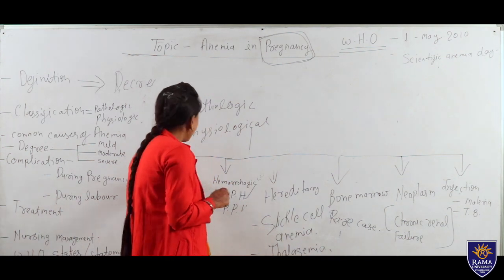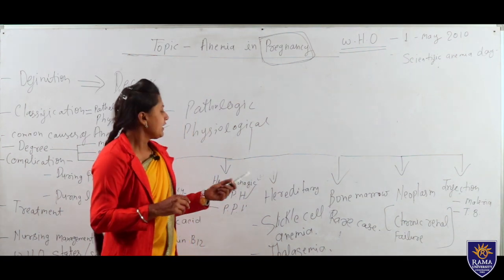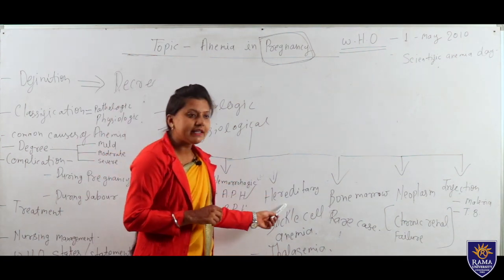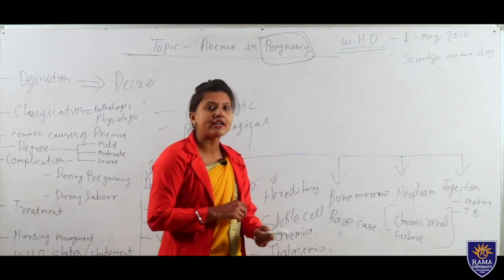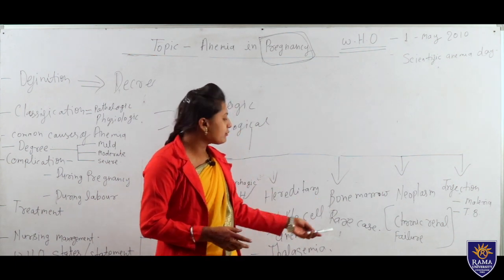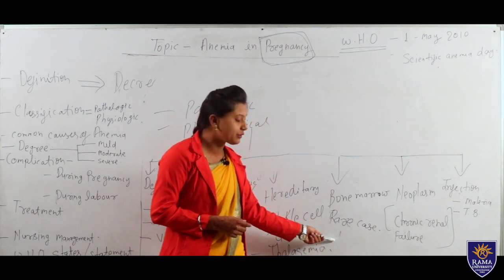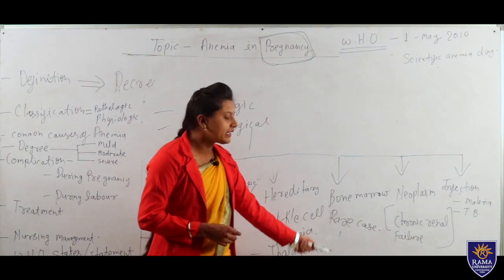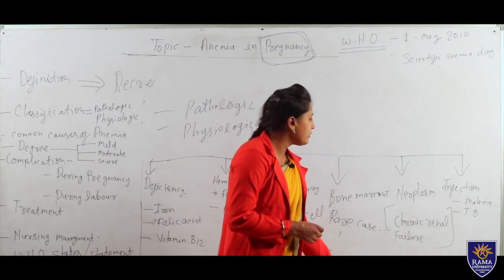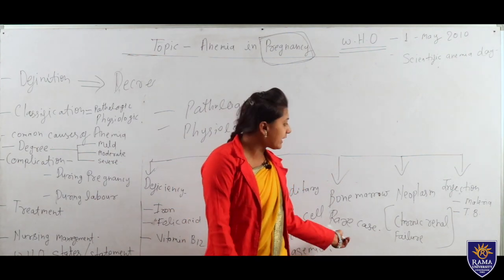Most of the time, if we are not treating the deficiency, hemorrhagic, or hereditary causes, then the bone marrow will be affected. In that case, stem cells need to be removed, or stem cells need to be transplanted or transferred to the mother. Then only can we treat bone marrow anemia with bone marrow transplantation.